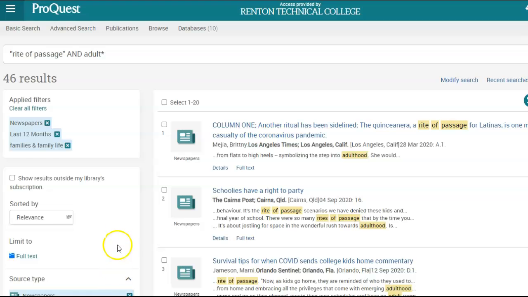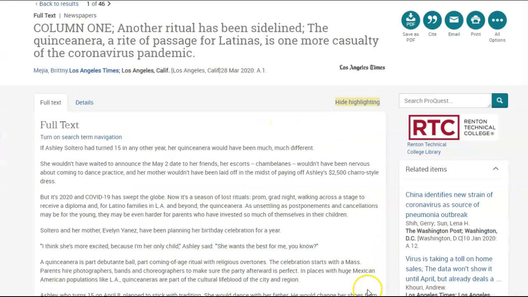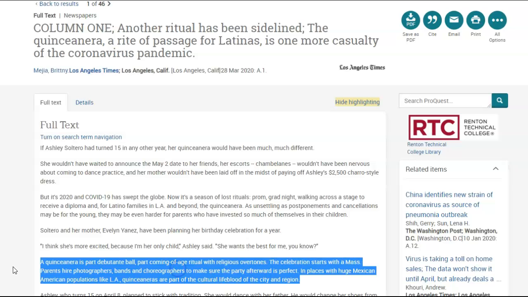I scan the articles. These seem to be a good start. Let's take a look at this top article. The title is Another Ritual Has Been Sidelined. It's in the newspaper, the Los Angeles Times. It was published in 2020, so it's current. I'll click on the title to see more. I scan the article and see a quote I want to use and decide to get a copy of this article. Looking at the top right of the page, there's a row of icons. I can save this article, or email it, or print it, or I can see a citation for it. This citation isn't perfect, by the way. You need to proofread it.